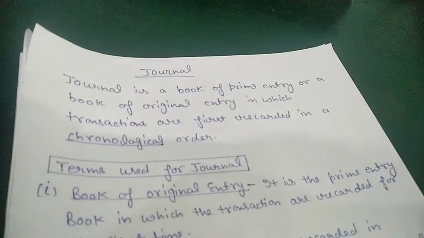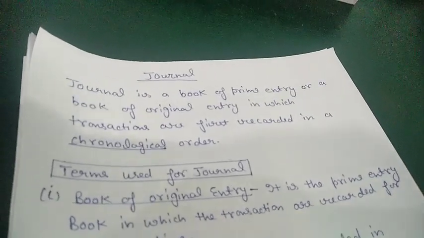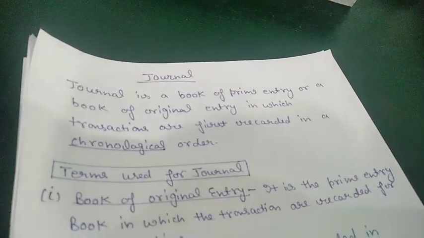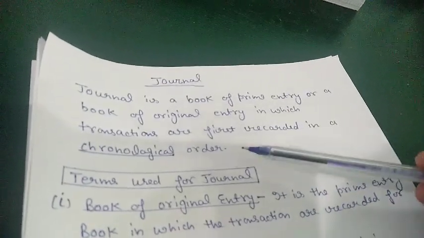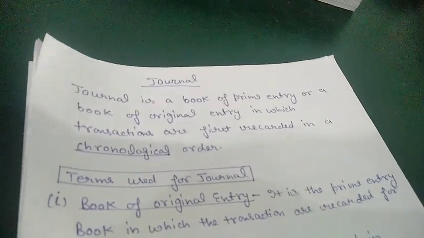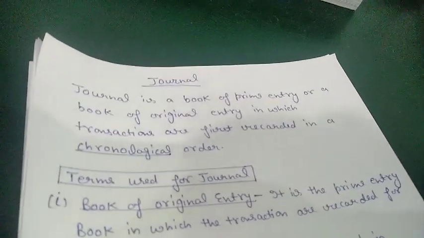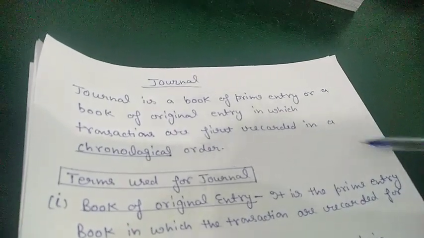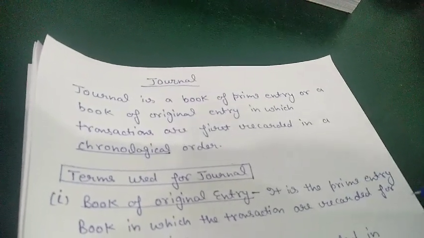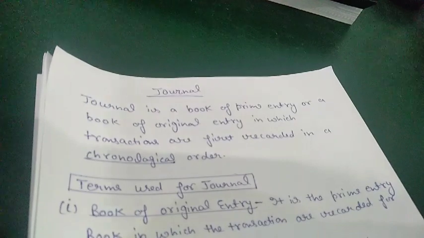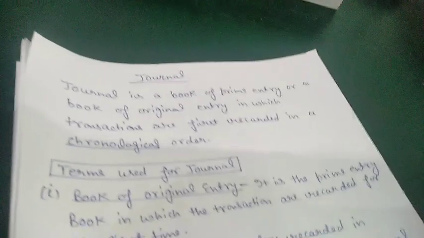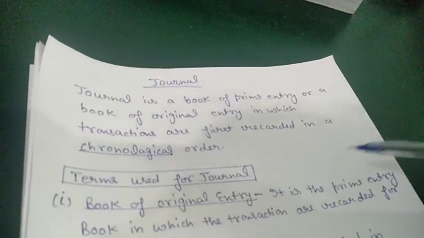It records all the transactions or events which happened in terms of money or which we can calculate in terms of money. It is recorded in chronological order, which means we need to record it in a series. Like if we need to record transactions of May 1st to May 10th, we need to record them on the basis of May 1, May 2, May 3, May 4. After reaching 5th May, we can't post an entry for 2nd May because it overrides the rule of chronological order. So we need to post in chronological order.